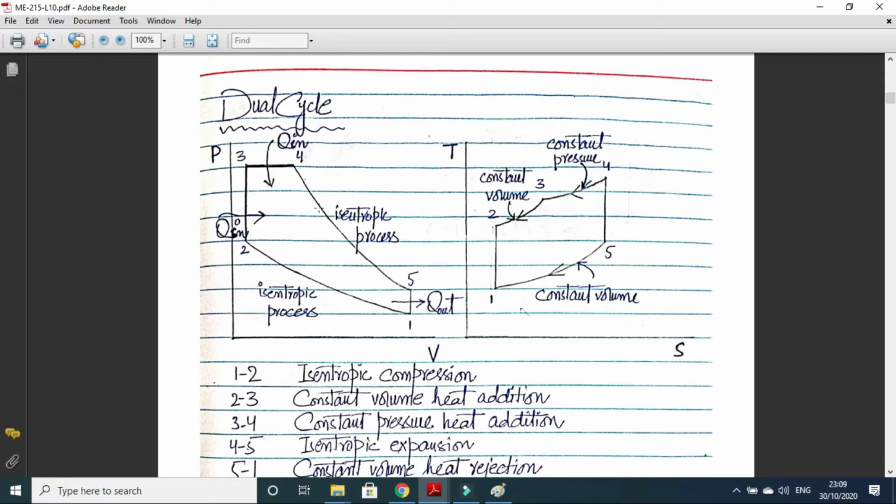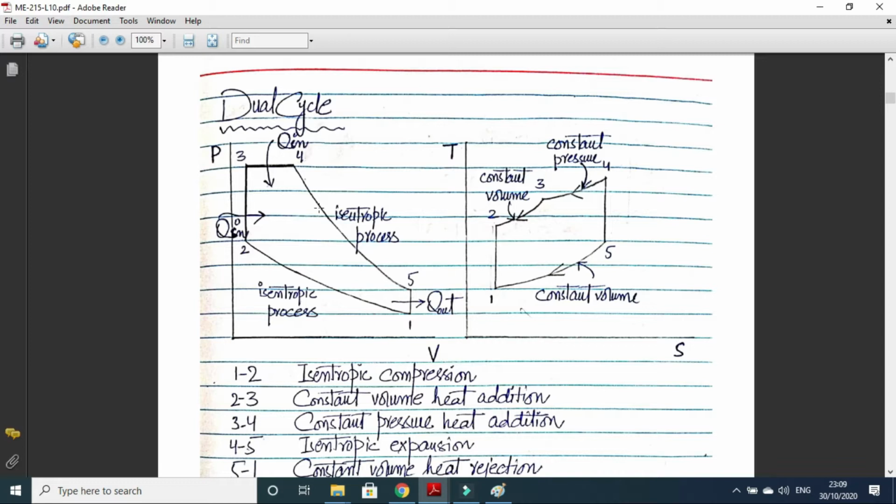So dual cycle is another idealized cycle of an actual engine. So students, please note that Otto cycle and diesel cycle, they do not exist in reality. Actually, they are the approximation of actual engines.